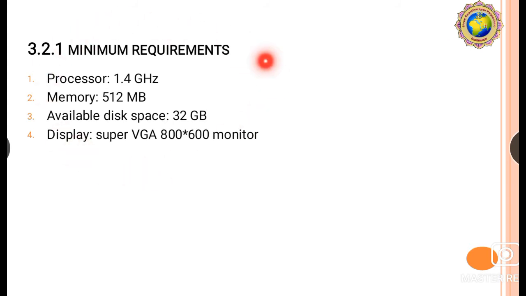So this is our minimum requirement. It's a minimum requirement, not a maximum. If you want to use a maximum requirement for Windows Server, then that depends on you.